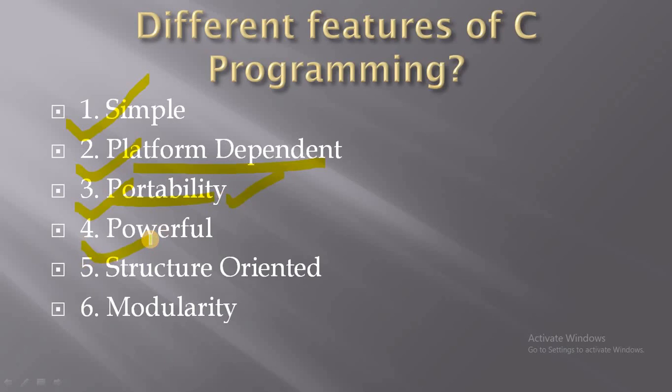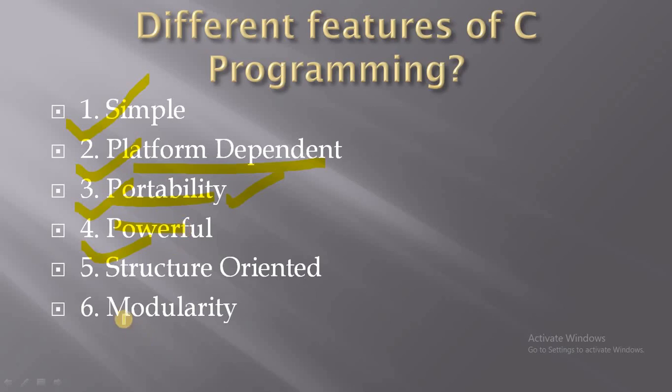Fourth feature is powerful. C language is a very powerful programming language. It has a wide variety of data types, functions, control statements, decision making statements, etc. These are the different varieties provided by C language, and we will discuss all of them in later sections.